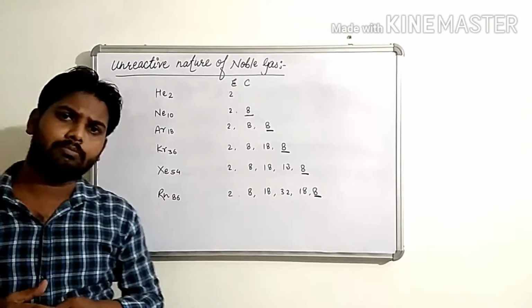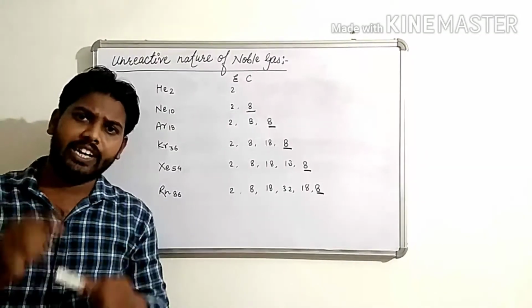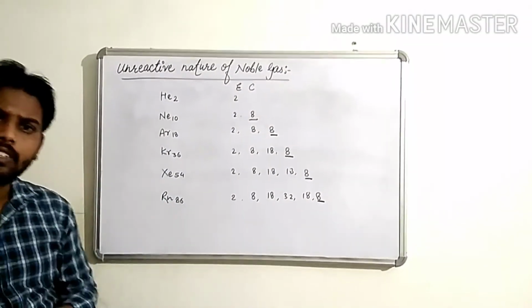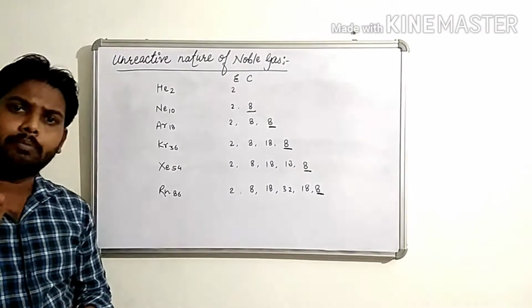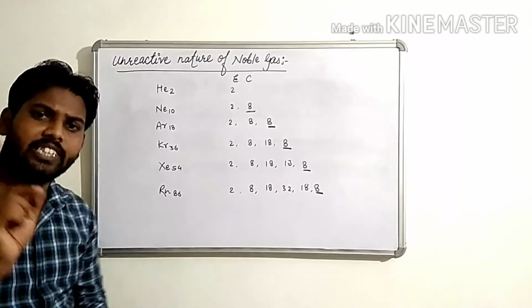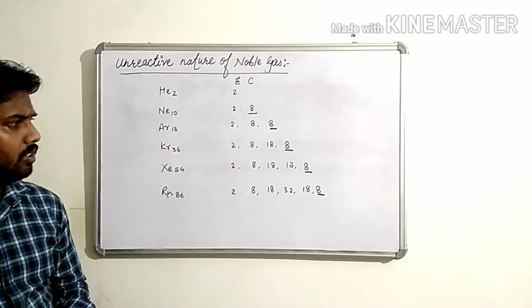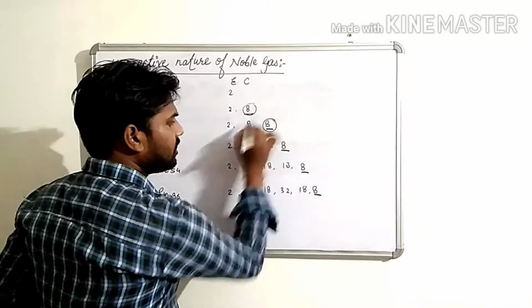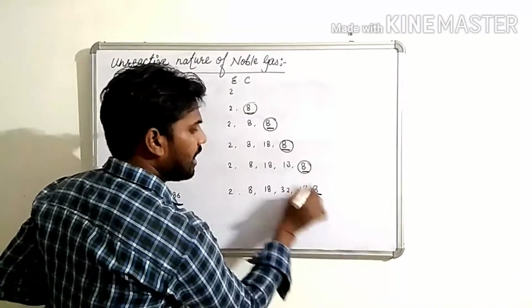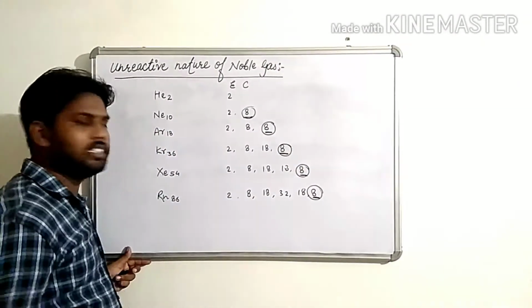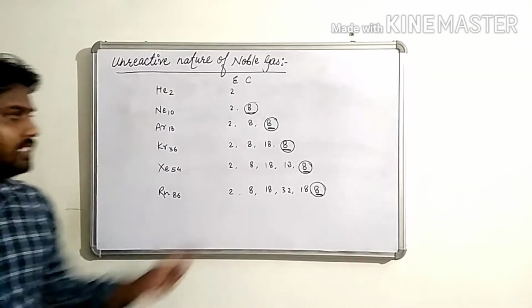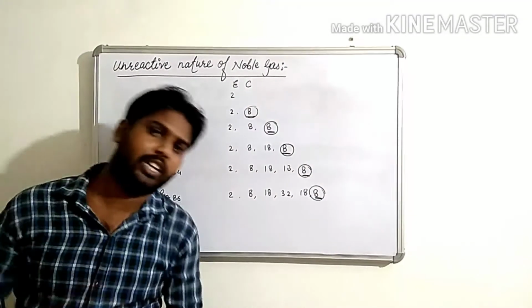If any atom has filled 8 electrons in the last shell, that means that atom has already completed its stability. So please note, children, these 8 electrons in the last shell always impart stability to the element, and this is also known as octet.